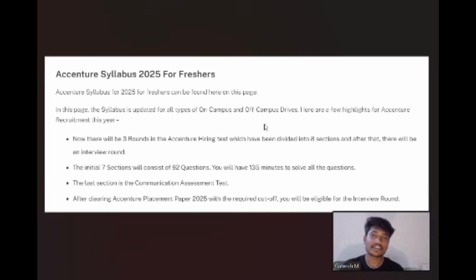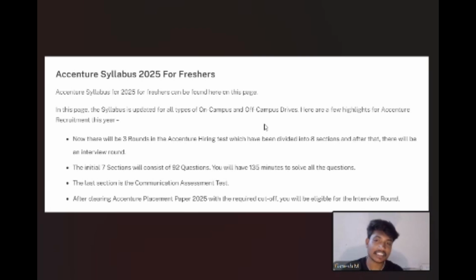In this, I will give you a brief introduction about the syllabus for the Accenture company for 2025 freshers, and it is also applicable for 2024, for the students who are applying for the Accenture company. Now there will be 3 rounds in the Accenture hiring test. These 3 rounds are divided into 8 sections. After clearing these rounds, you have an interview round.